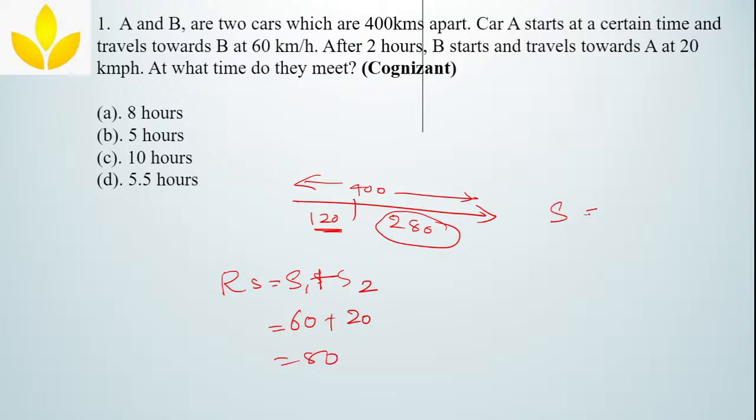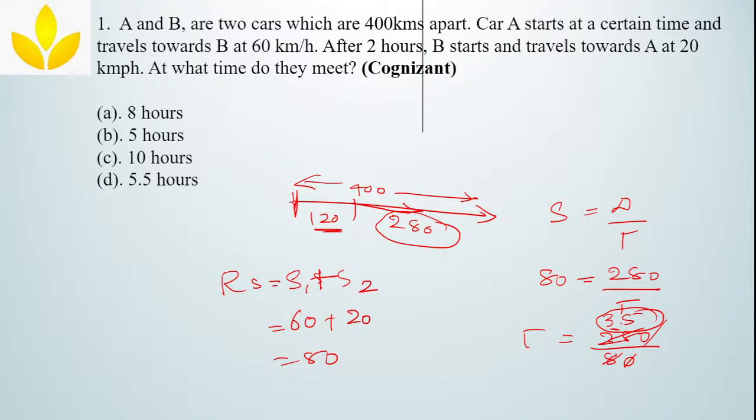Now speed equal to distance divided by time, speed is equal to 80 and the distance is 280 divided by time. Now the time is equal to 280 by 80, 0, 0 and 8, and you have to cancel it. You will get 3.5. Correct? Okay. Now this 3.5, if you add it to this 2 hours, then from point A it would have travelled 2 hours plus 3.5 hours.